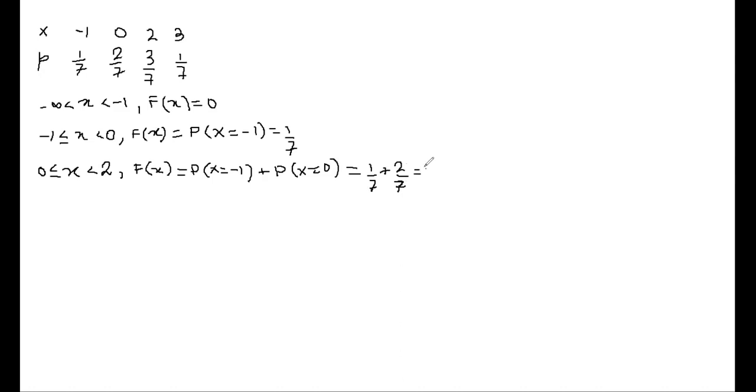It becomes 3 by 7. So in this interval, our capital Fx value becomes 3 by 7. Right? Next, which interval will I take? Next interval: 2 less than or equal to x, strictly less than 3. Right? So your Fx value will be